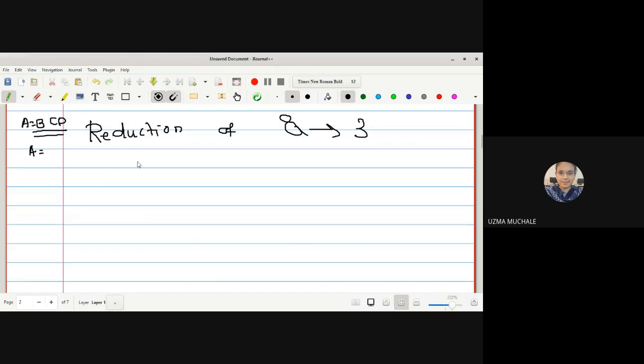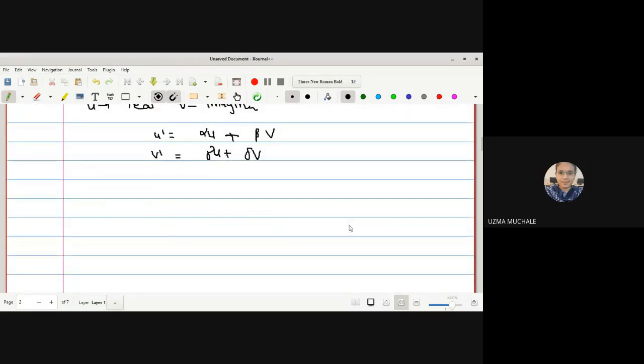Now consider a two-dimensional complex plane. Let U be the real axis and V be the imaginary axis, and U dash is equal to alpha U plus beta V, V dash is equal to gamma U plus delta V. Alpha, beta, gamma, delta are nothing but complex numbers, and then we can write this in matrix form, say this is our equation 1.